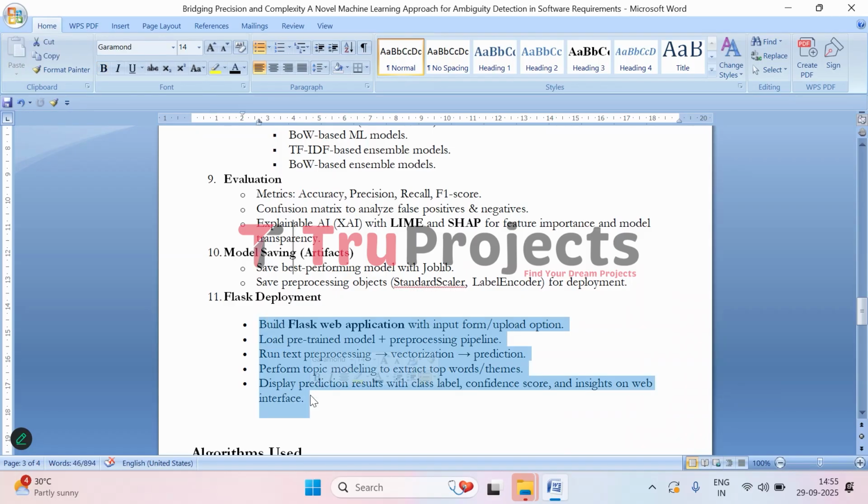Coming to the part of the front end. So here a Flask-based web application is built with an input form or a file upload option. So the pre-trained model and pre-processing pipeline are loaded. User input is pre-processed, vectorized, and passed through the model to predict ambiguity.